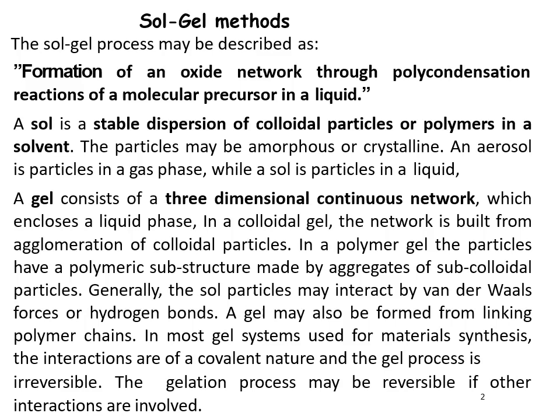Generally, the sol particles may interact by van der Waals forces or hydrogen bonds. A gel may also be formed from linking polymer chains. In most gel systems used for material synthesis, the interactions are of equivalent nature and the gel process is irreversible.